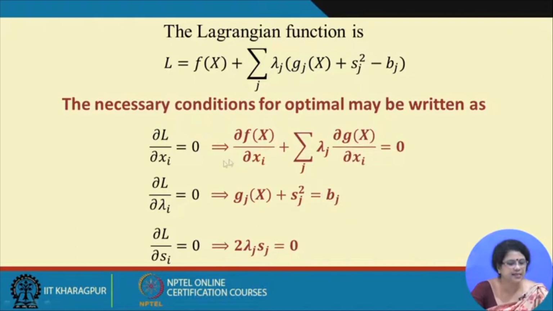This set of n equations is named the optimality condition, these m equations are the feasibility condition, and this is the complementary slackness condition. I will tell in detail about it, but before that I want to say a few things to you.